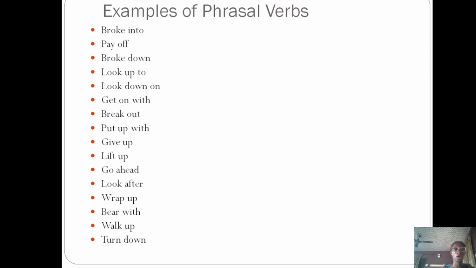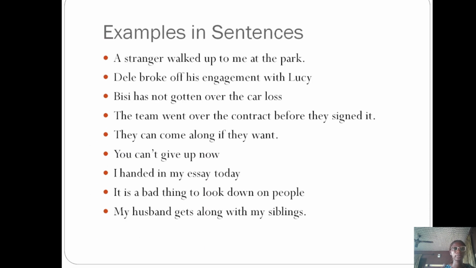There are also other examples of phrasal verbs. Let's look at some of these examples in sentences. A stranger walked up to me at the park. Simply means that a stranger approached me. Dele broke off his engagement with Lucy. He ended his engagement. BC has not gotten over the car loss. Gotten over there means that she has not recovered. The team went over the contract before they signed it. Went over here simply means that they looked at it thoroughly.